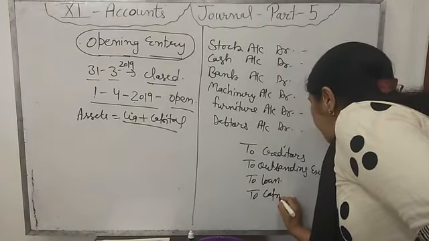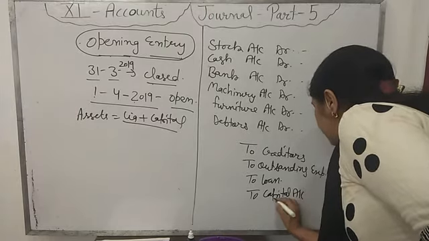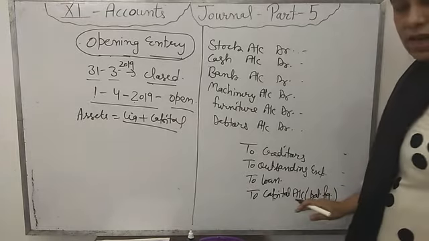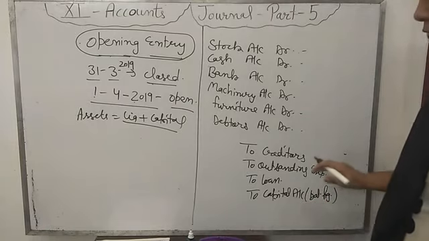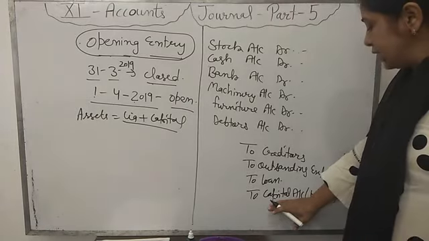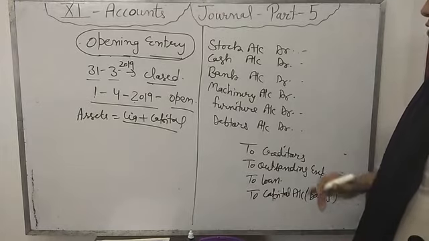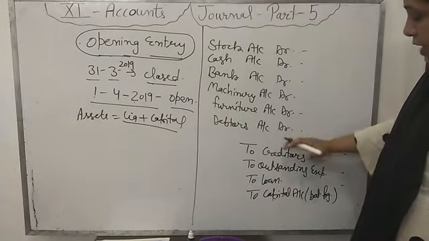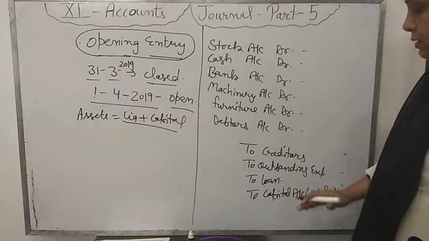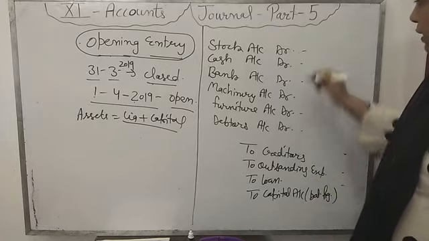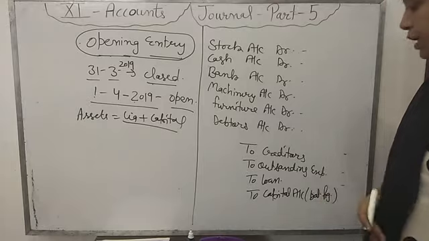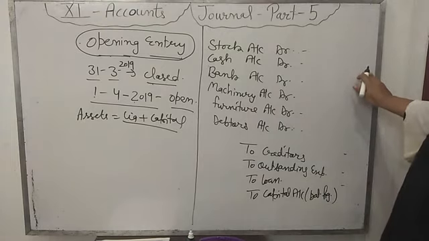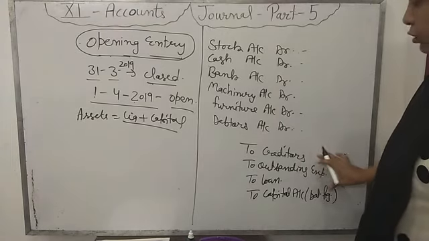To capital account, you can write here balancing figure. Balancing figure means difference. In some opening entry questions, capital is also given to you, assets are also given to you, and liabilities are also given. Assets, liabilities, capital. These three things are given to you. Then the total of debit and the total of credit should be equal. But by chance, if the total of debit and the total of credit are not the same, then what will you do?